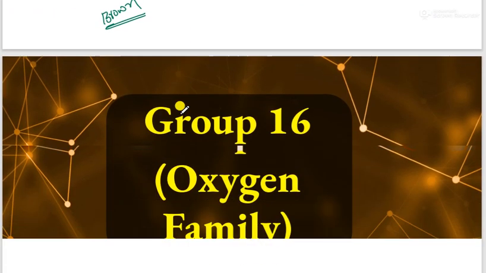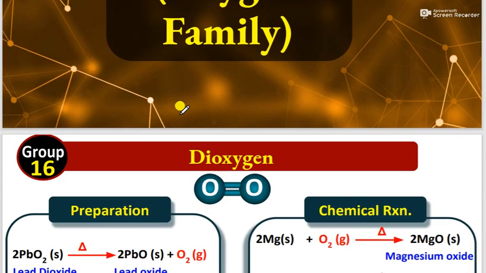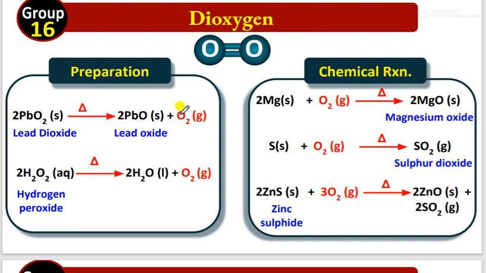Let's see the group 16 elements. Group 16, what do you call it, students? This is also called the oxygen family, the chalcogen family. Let's see here. The first one in group 16 is oxygen. Remember, oxygen is the most important. How are we able to produce oxygen?